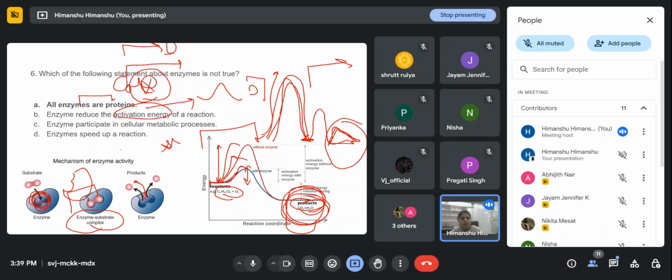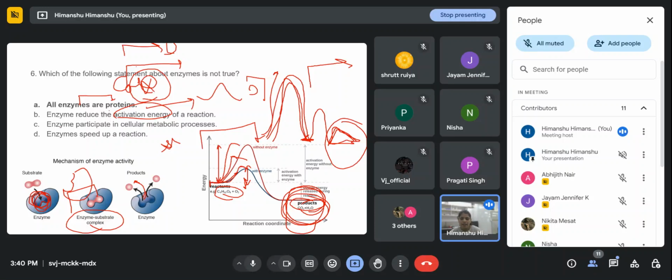And how do they do this? By reducing the activation energy of a reaction. When we add this enzyme, it reduces the activation energy, so the overall energy required for the reaction will be very small, and it will convert the reactant into the product very fast.